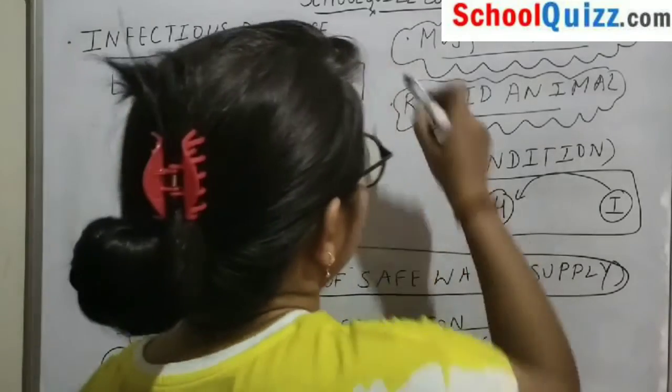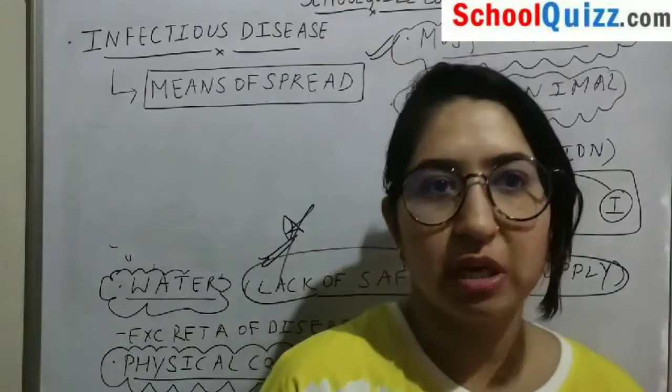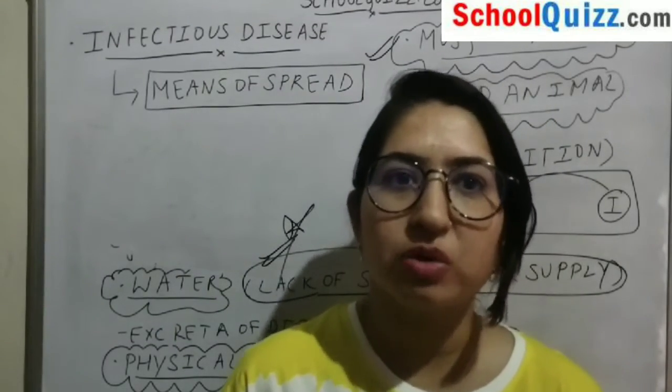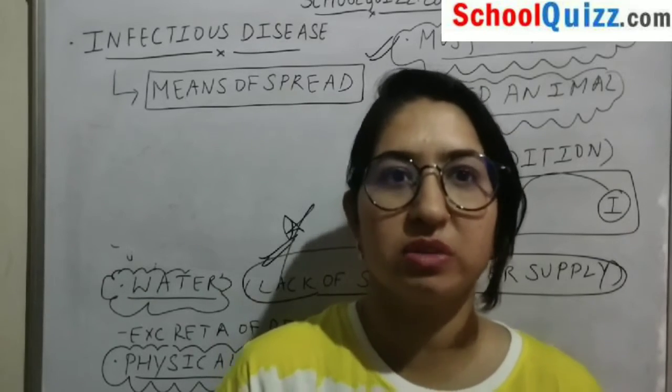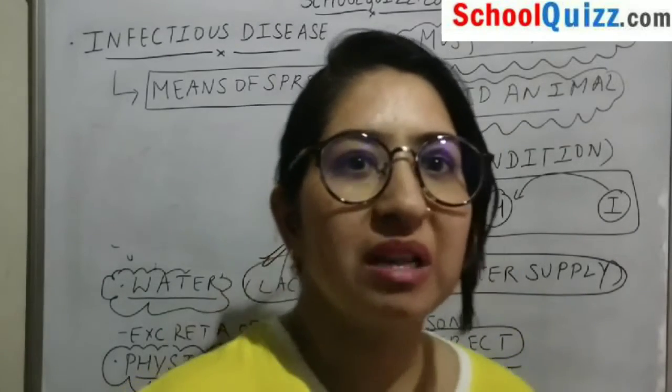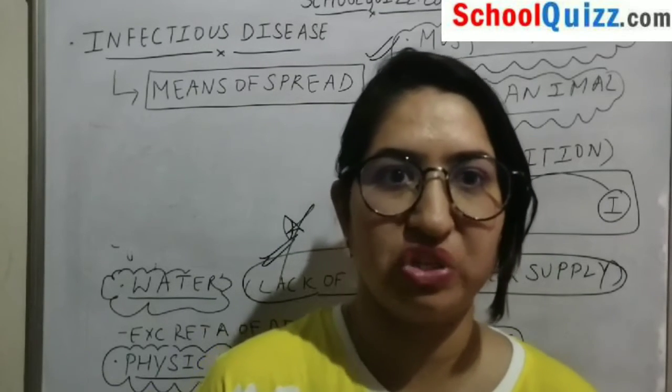Okay, then comes mosquitoes and insects. Mosquitoes and insects many times are not directly involved in causing diseases, but rather serve as vectors for disease transmission.